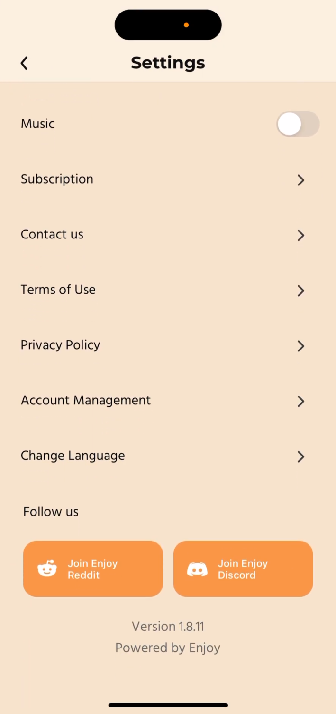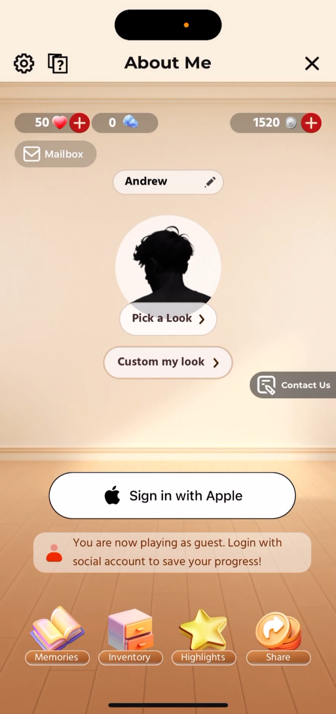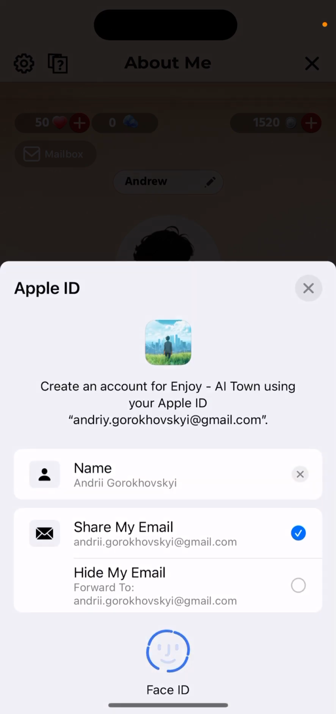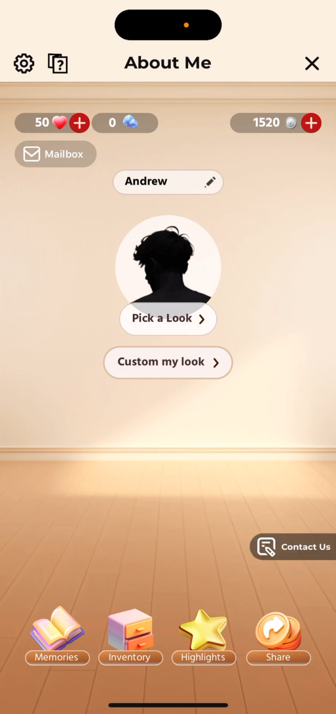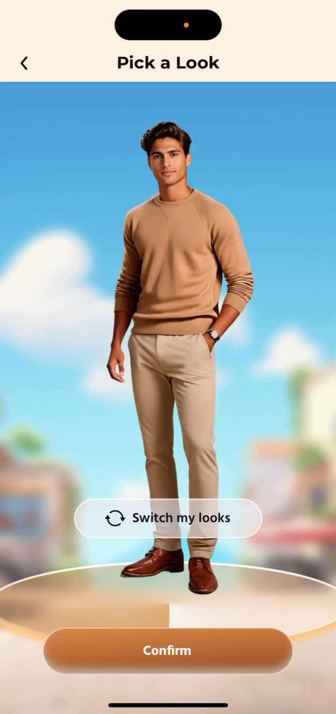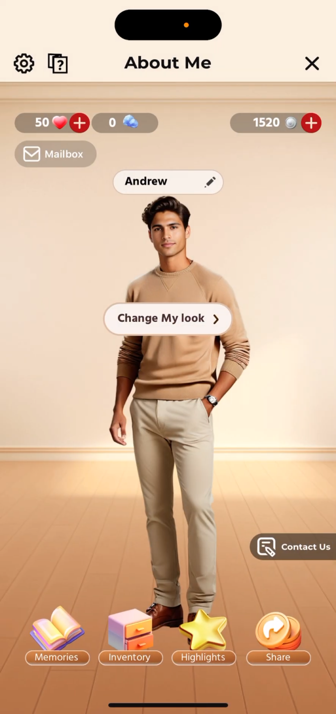You can link your account. So yeah, let's just try to sign in. Yeah, so it's a bit glitchy. So now you can pick your look, for example.